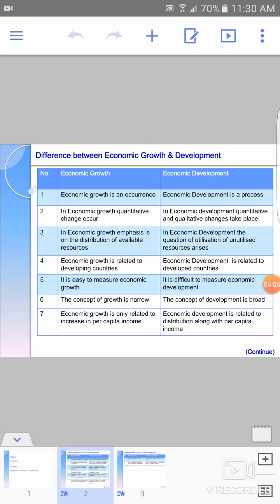Okay, seventh point is economic growth is only related to increase in per capita income. We only consider the change in the national income and per capita income. Okay, and economic development is related to distribution along with per capita income. Okay, how we are going to distribute the per capita income amongst the people, distribution of the income basically.